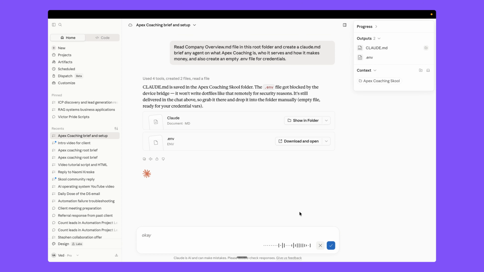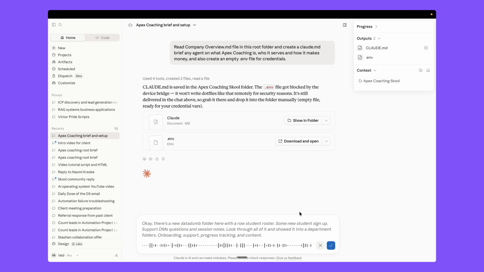okay, there's a new data dump folder here with a raw student roster, some new student sign ups, support DM questions, and session notes. Look through all of it and sort it into department folders: onboarding, support, progress tracking, and content, based on what each file actually is. Give each department its own Claude.md that references the root one.